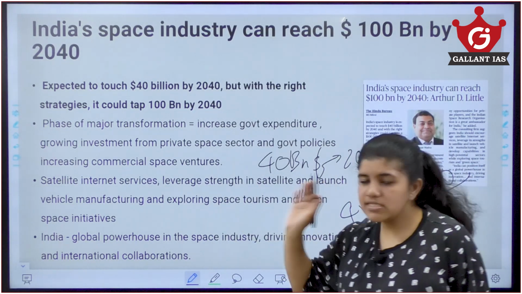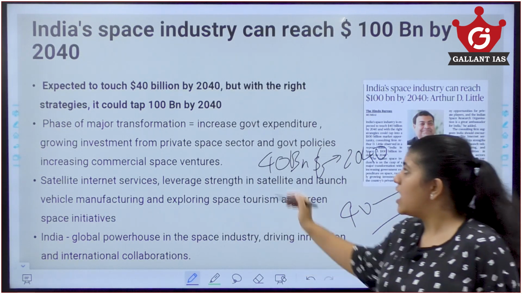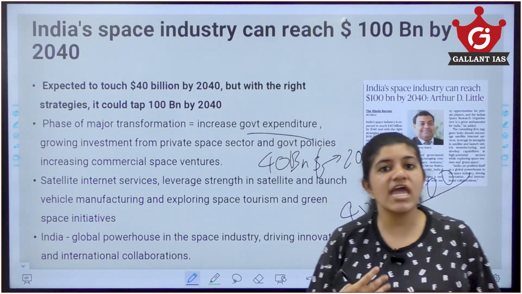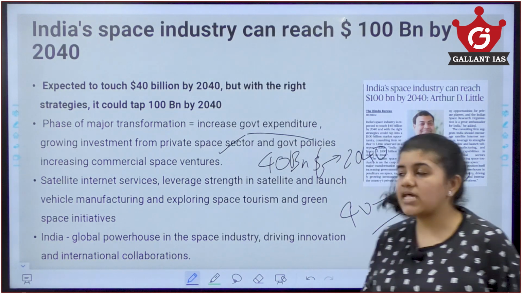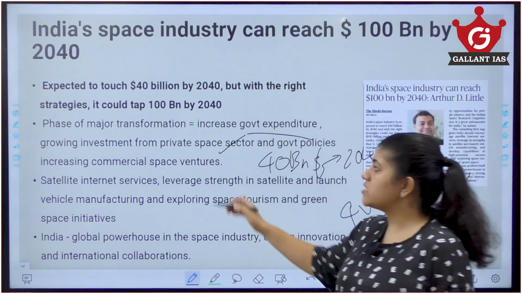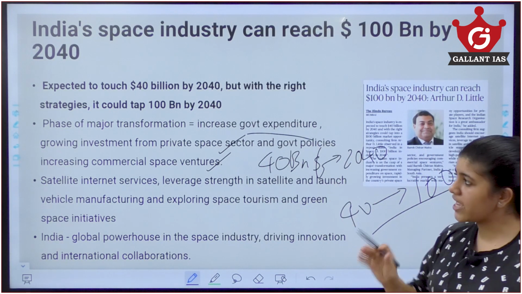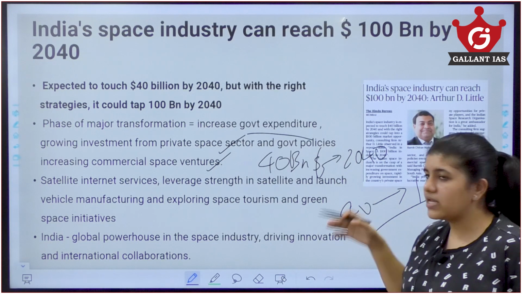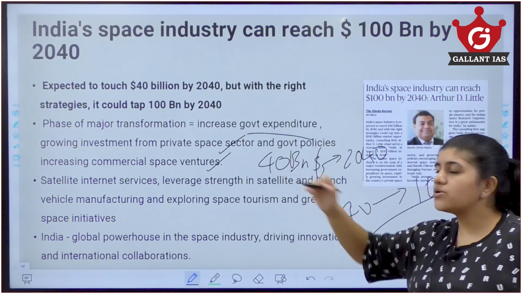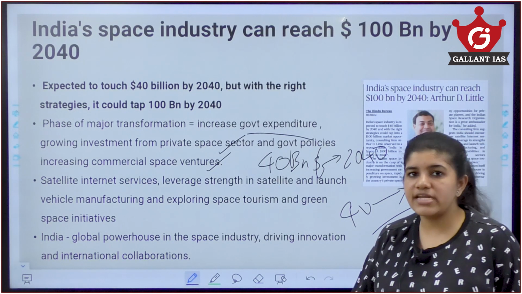Also, the space industry is going through a major transition. There is an increase in government expenditure in space industries, and there are growing investments from private space sectors as well. And government policies are increasing commercial space ventures, experiments and all. So, these are all what is happening, right? There is government expenditure, there are private investments happening, and also policies that the government is taking. But with this, we will only reach $40 billion.